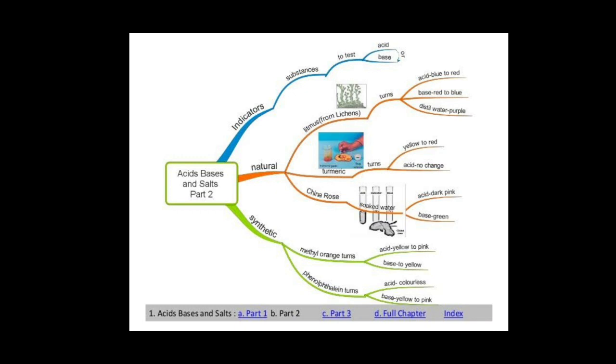And next, we have seen about neutralization. When acid and base are added, they form a salt with water. When this reaction takes place, it emits some heat also. And then we have seen about the uses of the neutralization process.